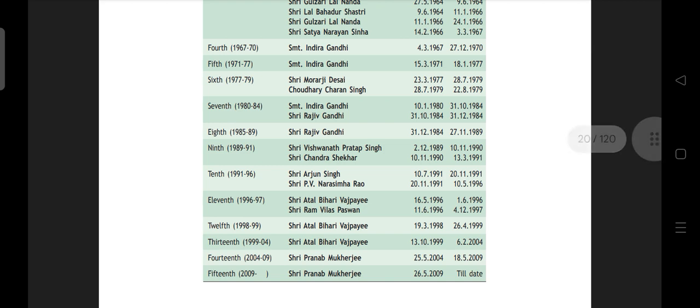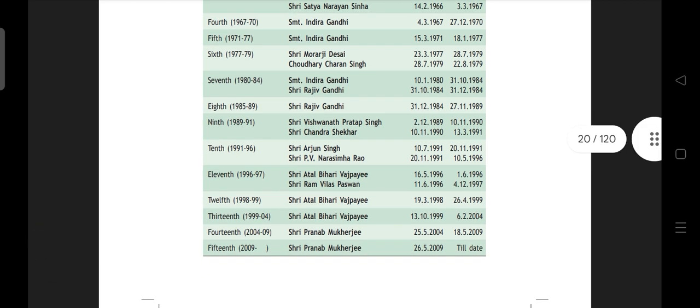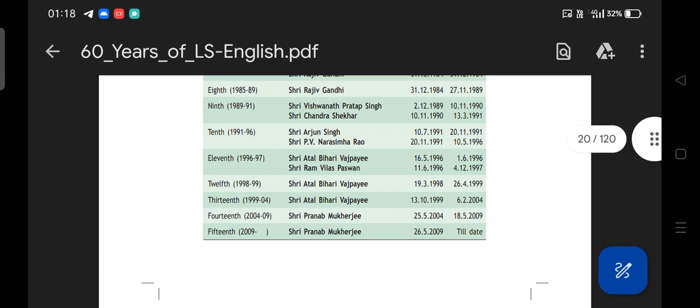We have discussed the 9th Lok Sabha, that is 89 to 90. That means within the 11th month it was dissolved. Then moving to the next, the 10th Lok Sabha, that is a completed tenure, 91 to 96. That means 5 years. But if you see here, the 11th Lok Sabha is 96 to 97, and the 12th Lok Sabha is 98 to 99.